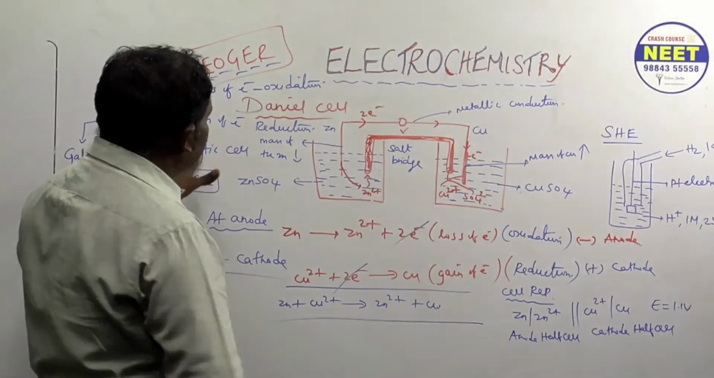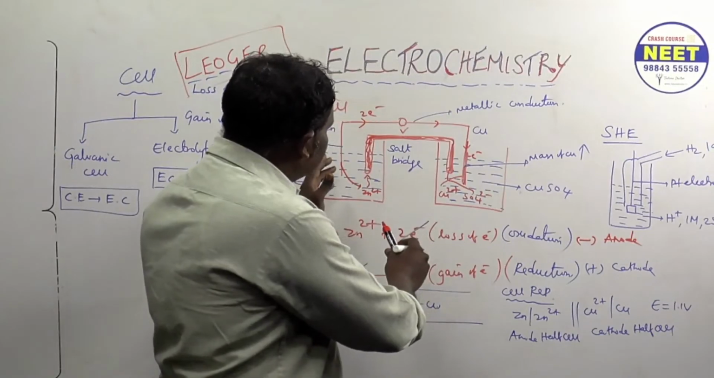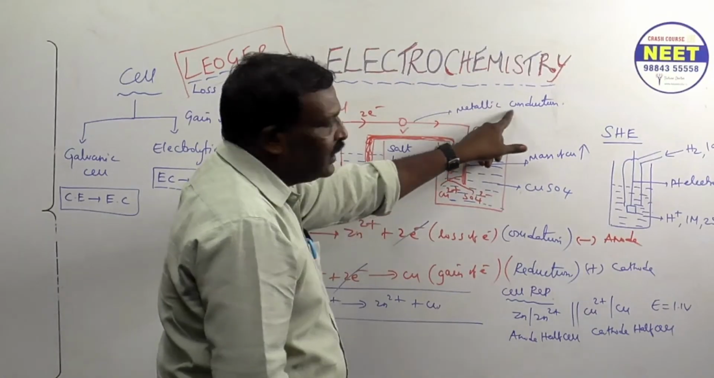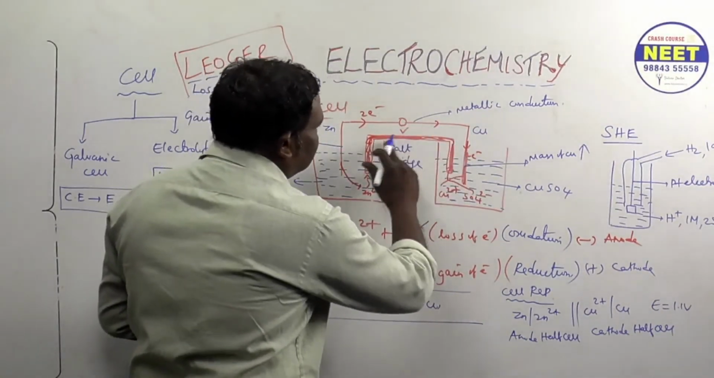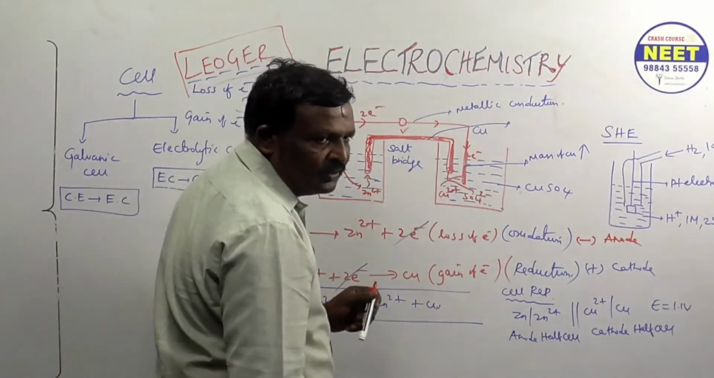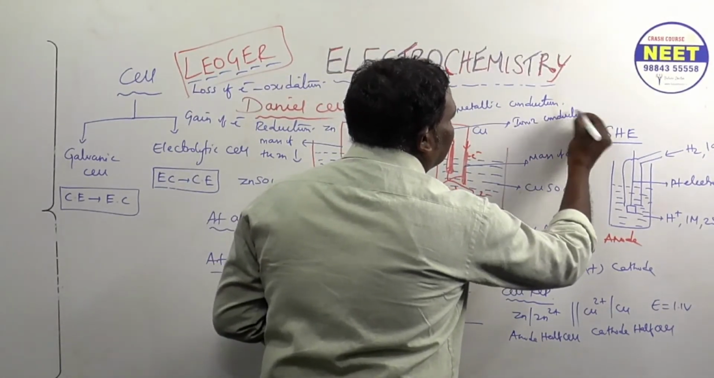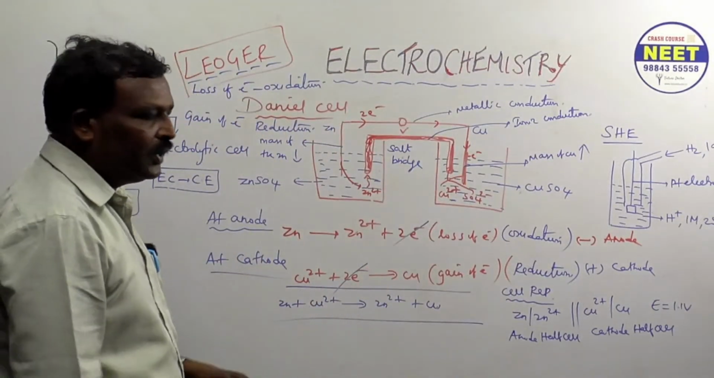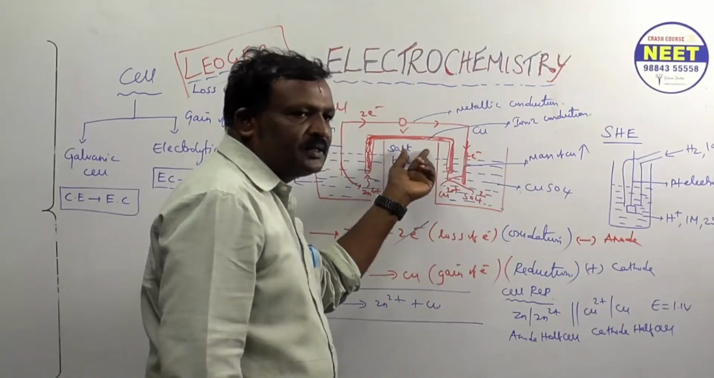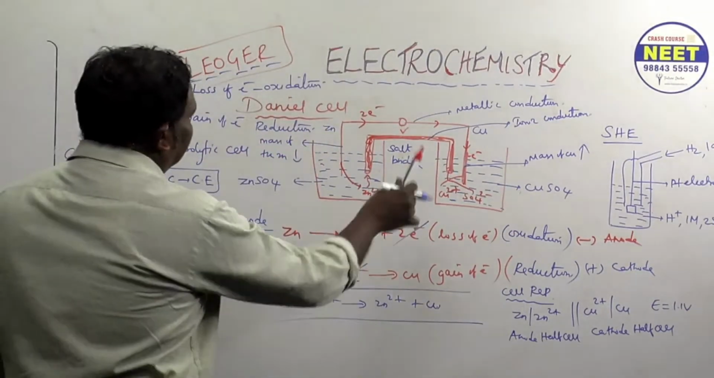Here on the left hand side, one more piece of information: here electrons are traveling, so it's called metallic conduction. Who is traveling here in the solution? Ions are traveling, so it is ionic conduction. Are you following? So both are there: metallic conduction due to electrons, ionic conduction due to ions. Both are happening here. Understood? This is a simple way to explain the Daniell cell.